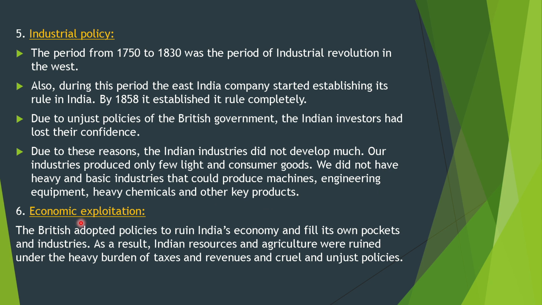Sixth, economic exploitation. The British adopted policies to ruin the Indian economy and fill their own pockets and industries. As a result, Indian resources and agriculture were ruined under the heavy burden of taxes and revenues, and the cruel and unjust policies.